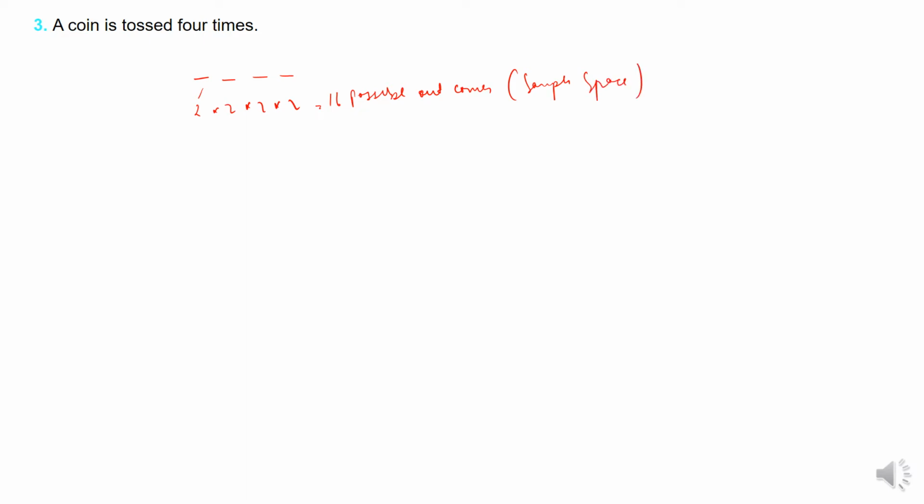See, let us see this first. It can be like all heads: head, head, head, head, right? Tail, head, head, head; head, tail, head, head; head, head, tail, head; and head, head, head, tail; tail, tail, tail, tail, and so on.